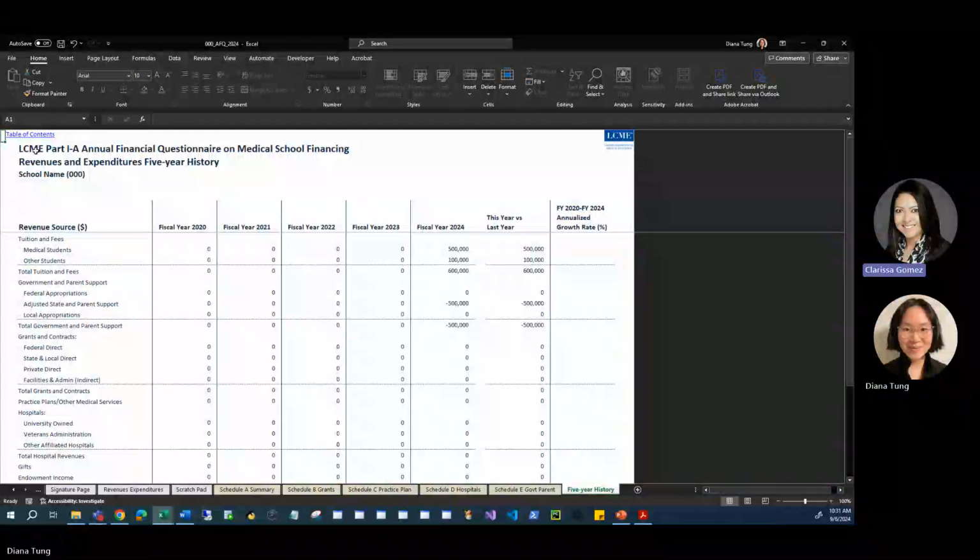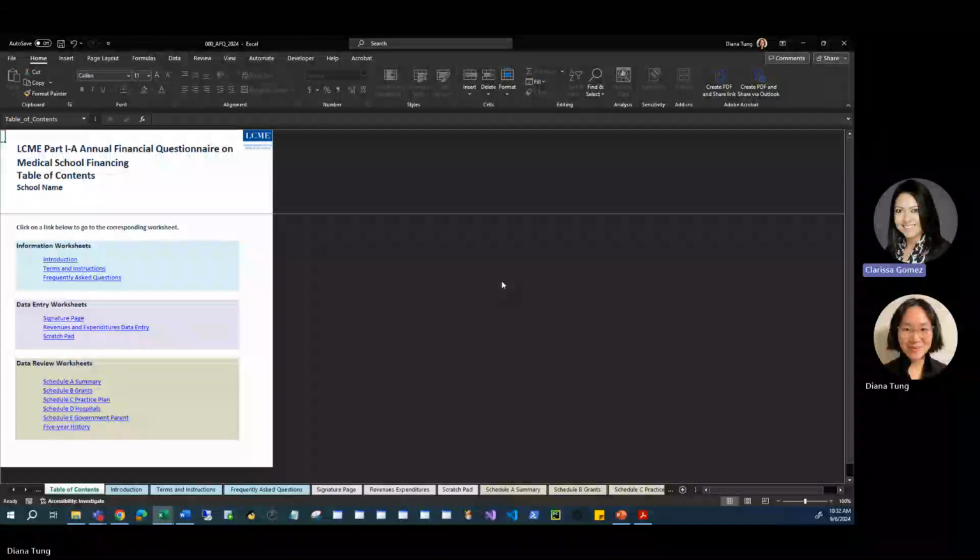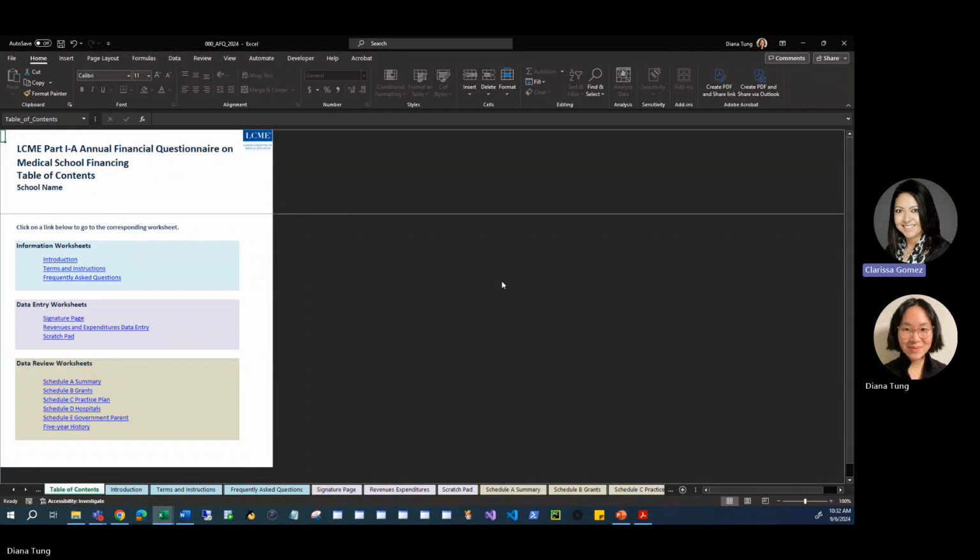So this concludes our walkthrough of the AFQ workbook. We hope that you feel a bit more familiar with the AFQ workbook and how to navigate it using either the table of contents or Excel commands. In this demonstration, we have reviewed where to enter data on the Revenues Expenditures worksheet and how to use hyperlinks to review terms and instructions. We covered concepts such as the difference between recorded and not recorded revenues, the difference between restricted and unrestricted revenues, and how state and parent revenues are adjusted for money generated by the medical school but retained by the parent.